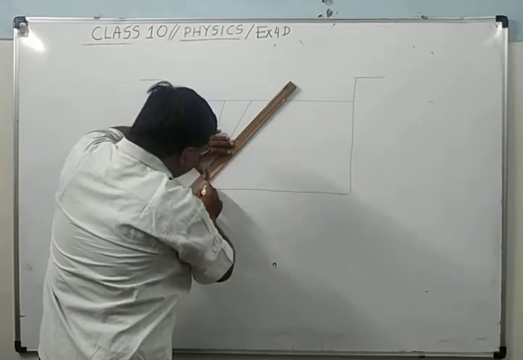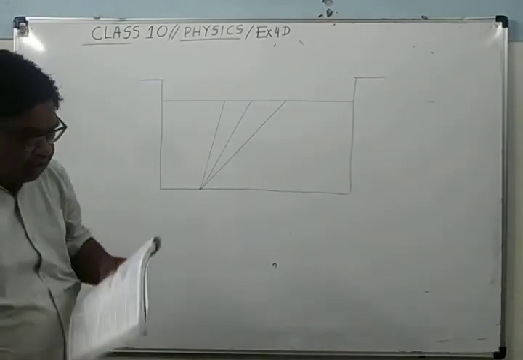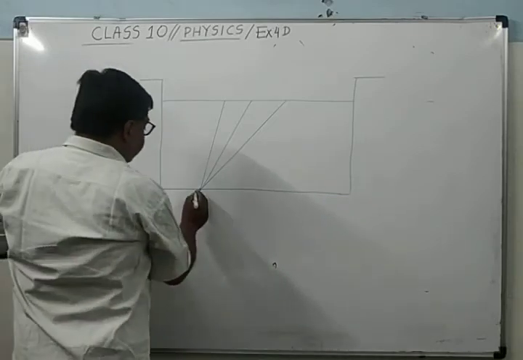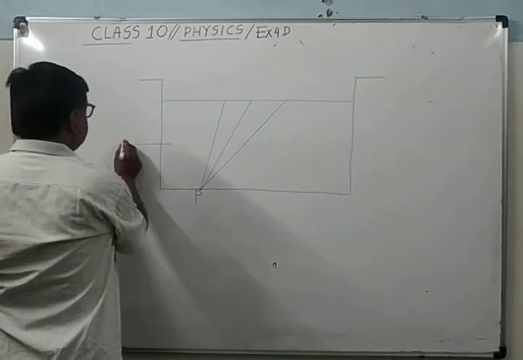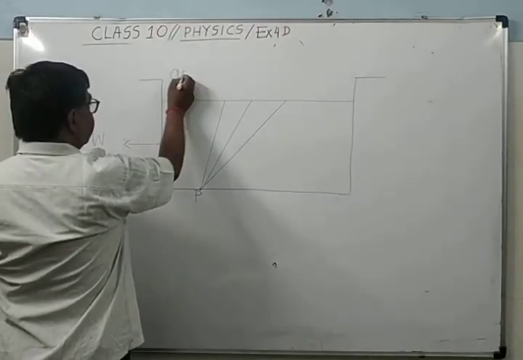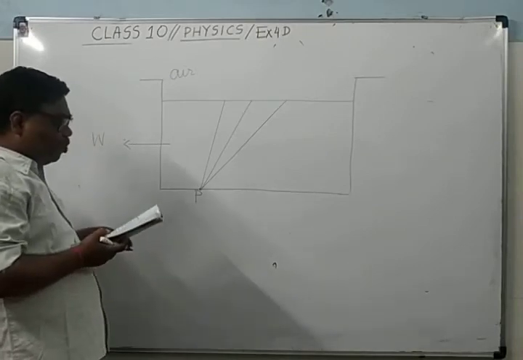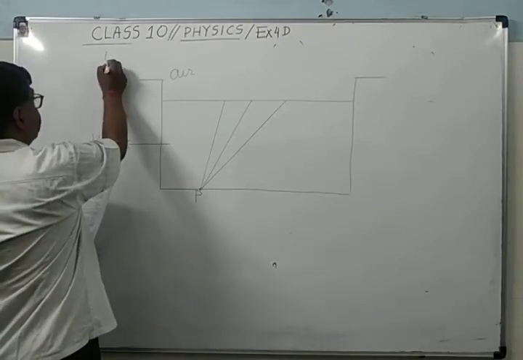These are the three rays. Here this point has been named as P. Here it is water and here it is air. It's clear.